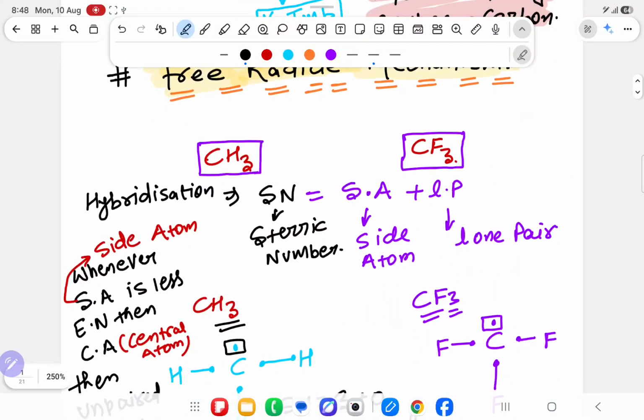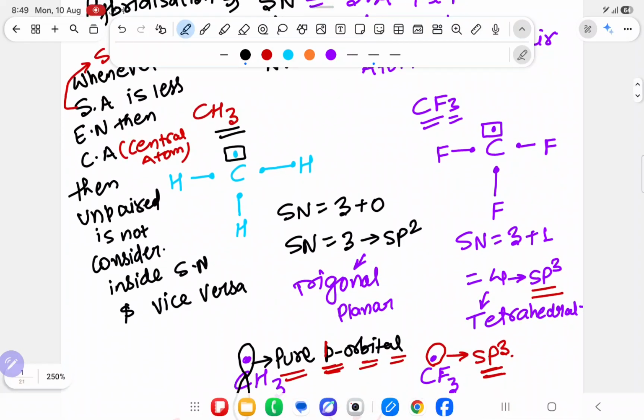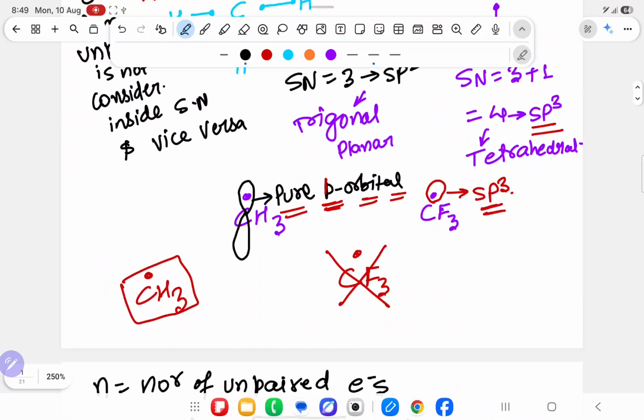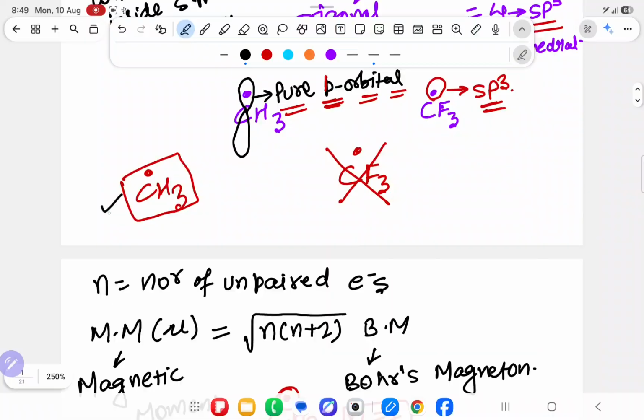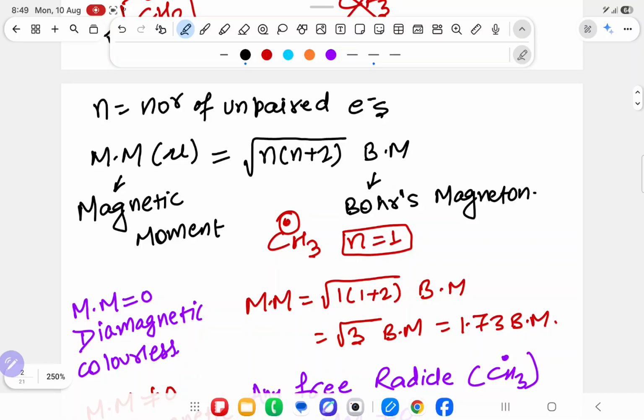First, two types of free radical. Whenever the side atom is less electronegative, then the unpaired electron is not considered inside. If more electronegative, it will be considered. So whenever they ask CH3 dot, where will the dot be present? In the p orbital. But CF3 dot, where will the dot be present? In sp3 hybridized. In our syllabus, CH3 dot we have to study. Then we find the magnetic moment, root n into n plus 2. We put the formula and get the result.